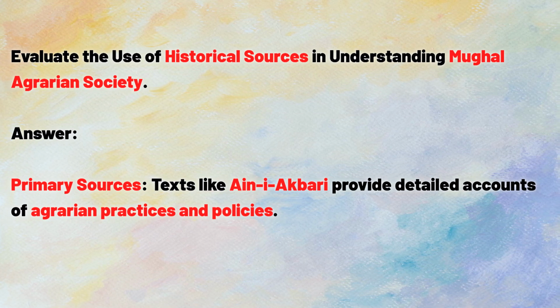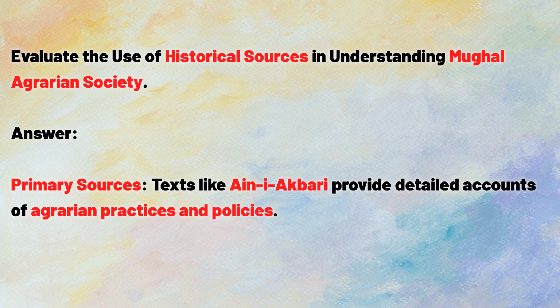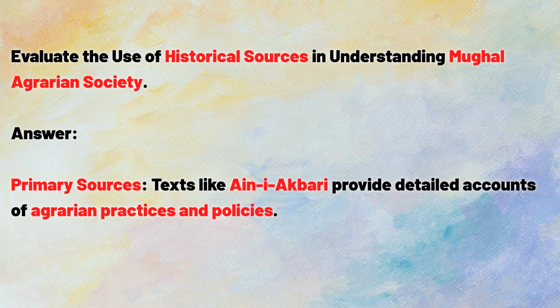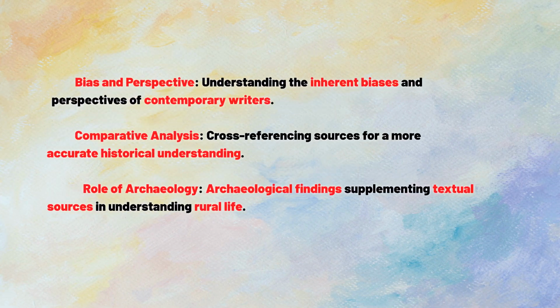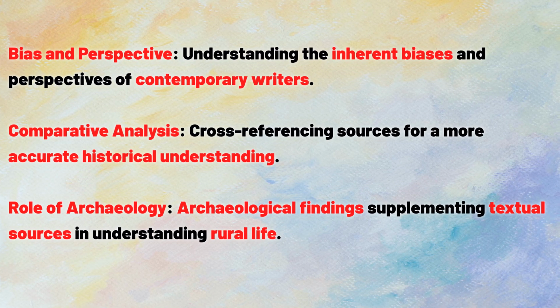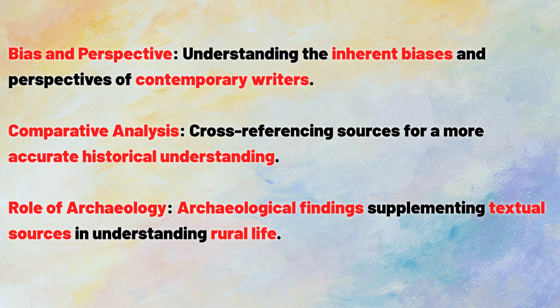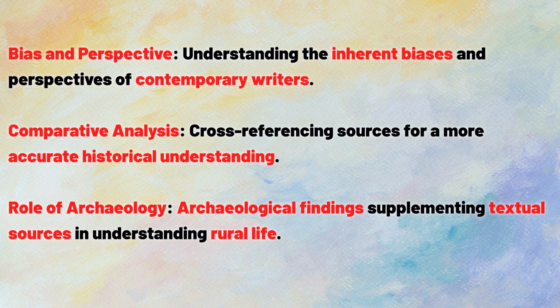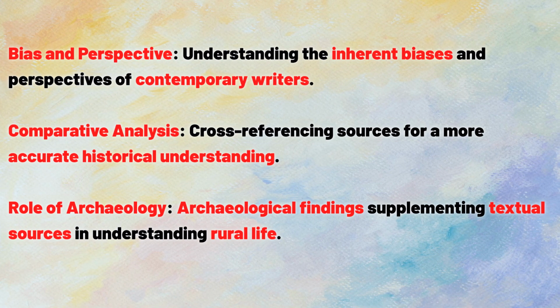Answer. Primary sources, texts like Ain-i Akbari provide detailed accounts of agrarian practices and policies. Bias and perspective, understanding the inherent biases and perspectives of contemporary writers. Comparative analysis, cross-referencing sources for a more accurate historical understanding.